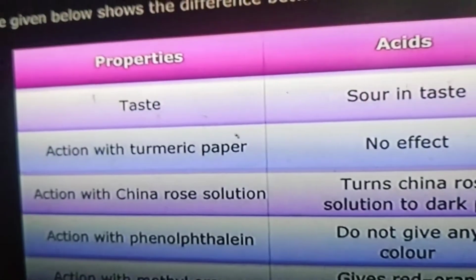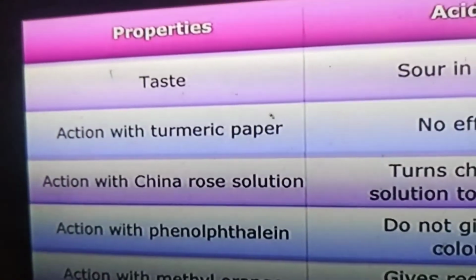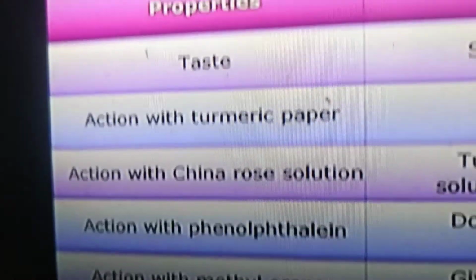So here are some properties of acids and bases given. See in this table. Taste.